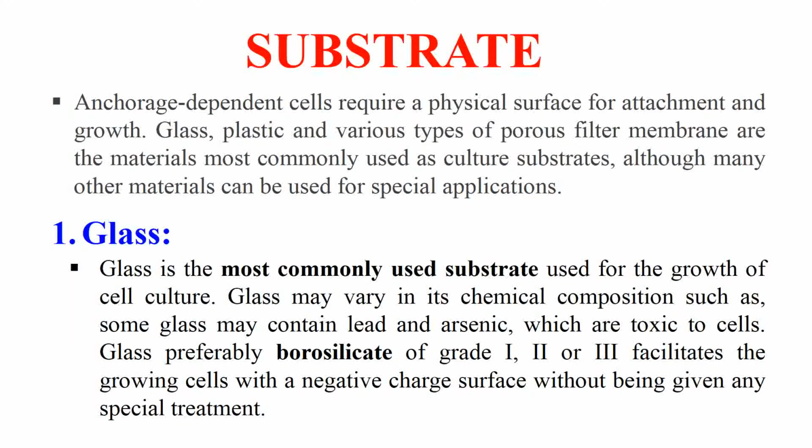Substrate can be glass, plastic and various other materials. So let's discuss them one by one. First of all, glass. Glass is a very commonly used substrate. Glass varies in its composition and it may contain arsenic or lead, which can be toxic to the cells. So we should keep in mind while choosing glass that it should not be toxic to the cells. Generally, borosilicate glass of grade 1, 2 and 3 is preferred because it increases the attachment of cells to the surface.